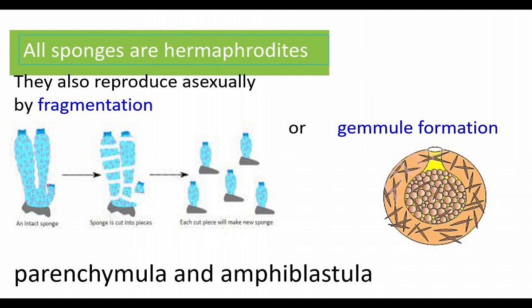Parenchyma and amphiblastula are larval forms. In sponges, development is indirect. That means the young one does not look like sponge. The young one is a larva. The larva develops into adult individual. The larval forms of sponges are parenchyma and amphiblastula. They show indirect development.